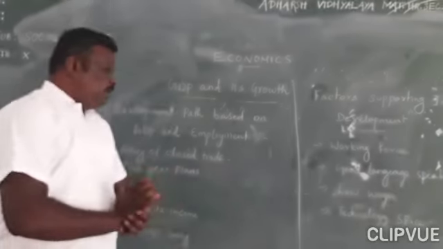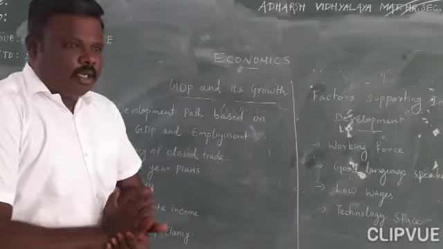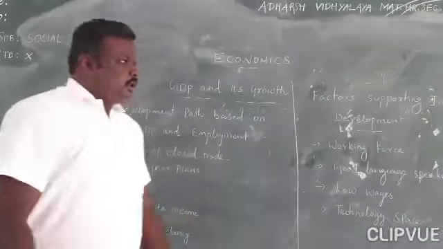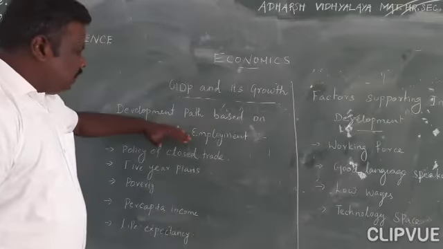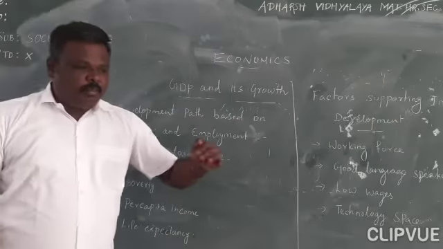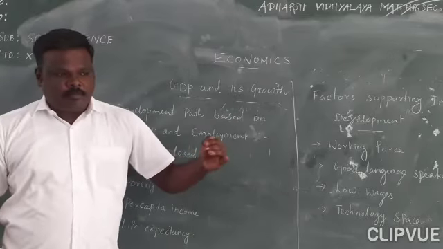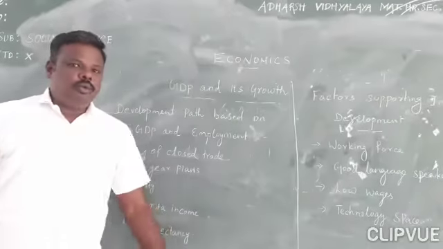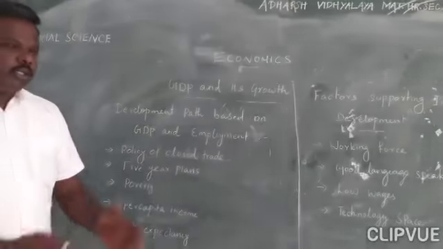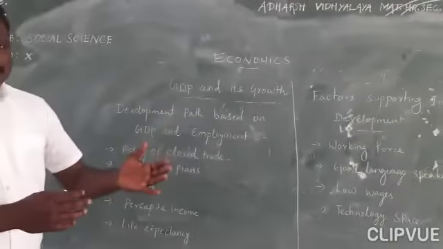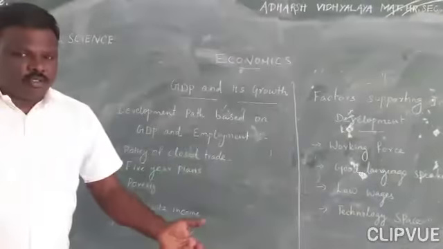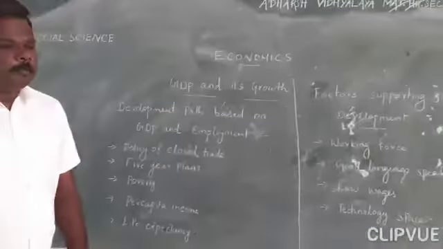It's a development part based on GDP and employment. The development part is how our economy grew step by step, how it happened, and what steps were taken by the economists or government. That only we are going to see today.